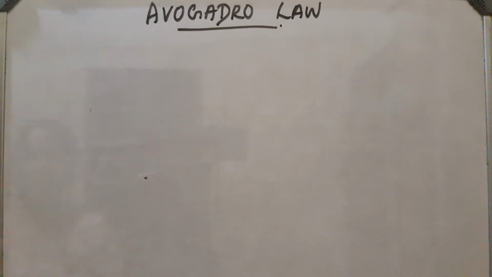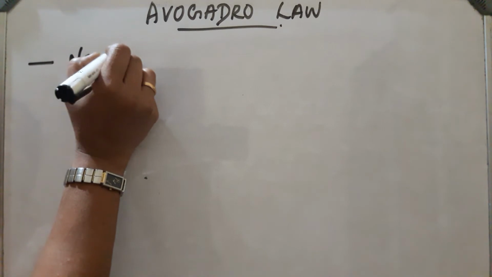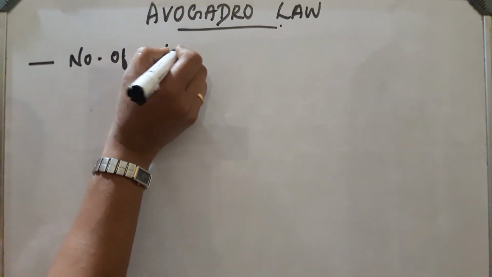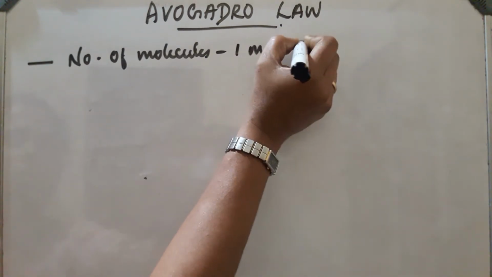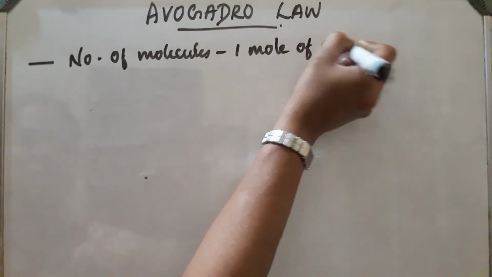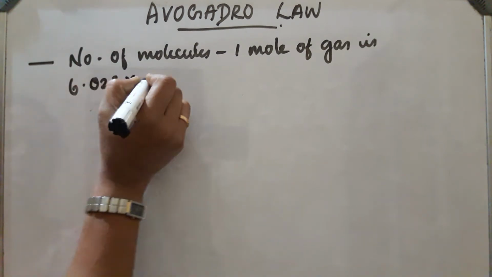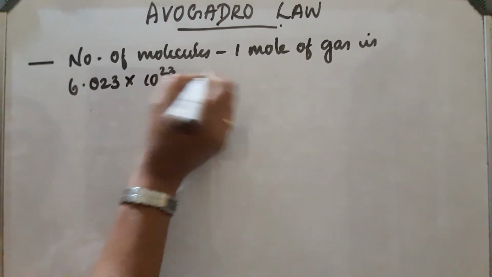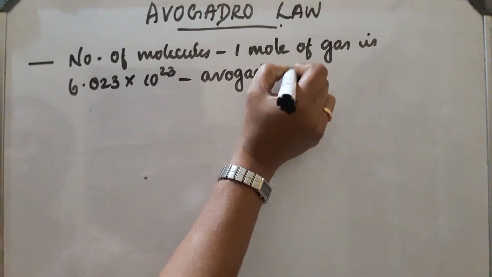The number of molecules in 1 mole of a gas is 6.023 into 10 raised to 23. This is called the Avogadro constant.